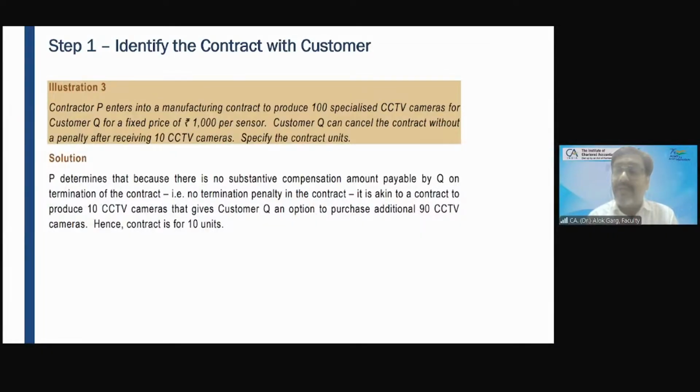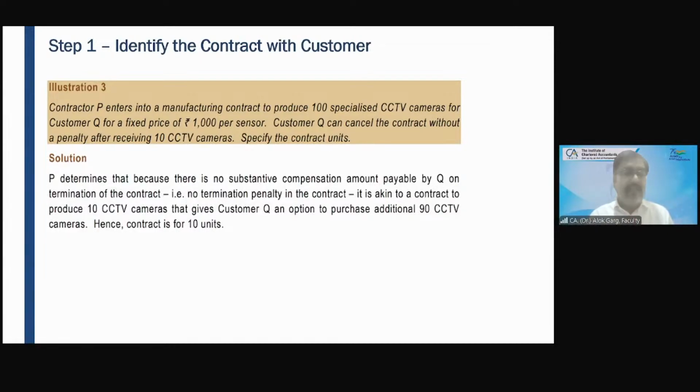After delivering more than 10 units and after acceptance of those units, he will recognize the revenue of those units, right? On day one, 10 units are the contracted units. If somebody asks you how many are contracted units, not 100, it is 10. Subsequently, when the customer starts approving, give me 5 more, give me 10 more, give me 20 more, then again it will take the shape of a contracted unit. So as the customer approves and demands, it will become an enforceable contract.